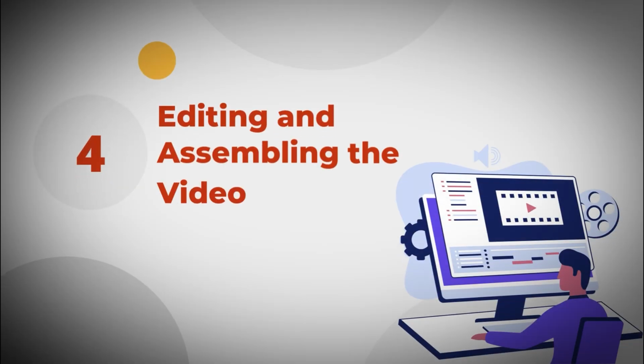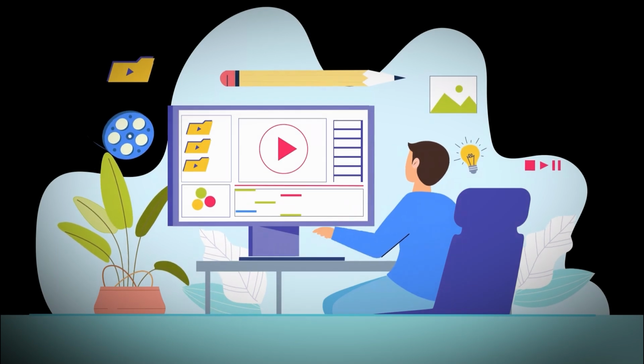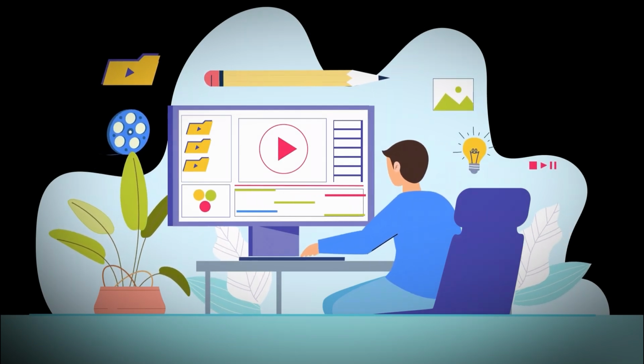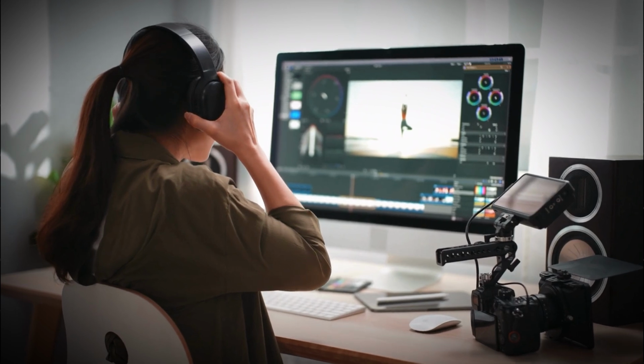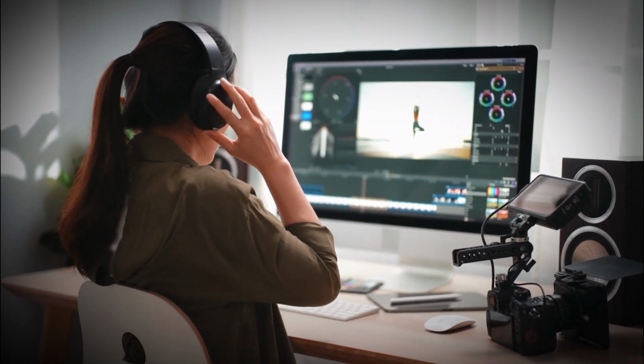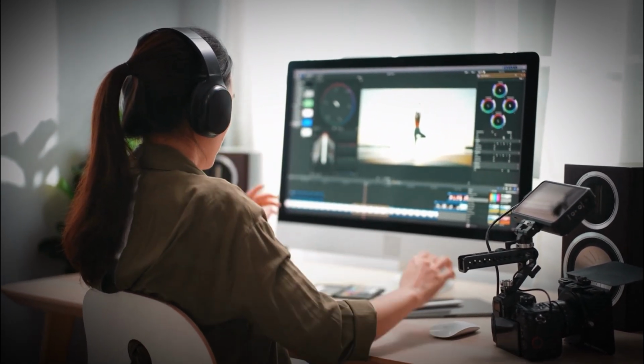Step 4: Editing and assembling the video. Now that you have your visuals all set up in Canva, it is time to edit and assemble the video. Basic video editing tools available within Canva allow you to trim your videos. At times, you just feel like you want to trim the footage or just make things tighter, which becomes ridiculously easy with Canva's edit tool.